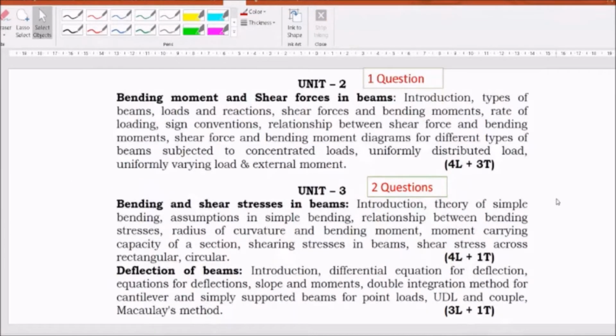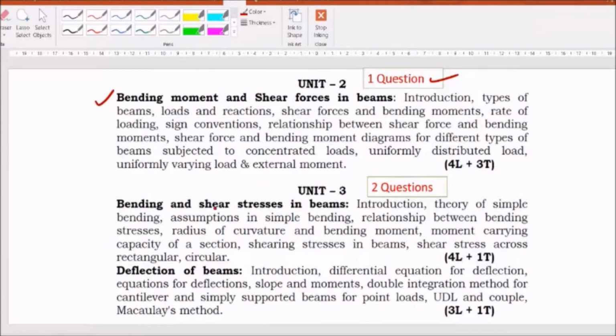Then coming to second unit, you have shear force and bending moment diagrams. In beams, we can consider transverse forces, moments, distributed loads. You can find out reactions. You can draw the shear forces and bending moments for different cases. That is covered in this unit. One full question on this chapter. There is no choice in this.